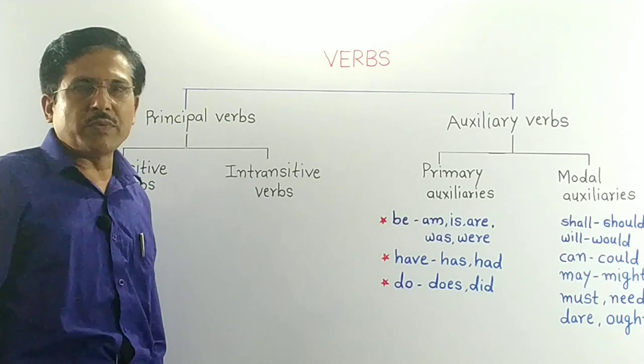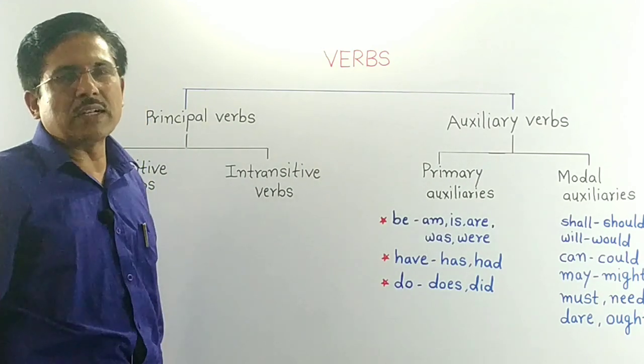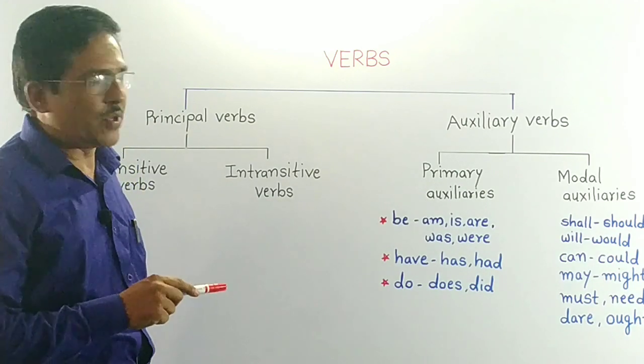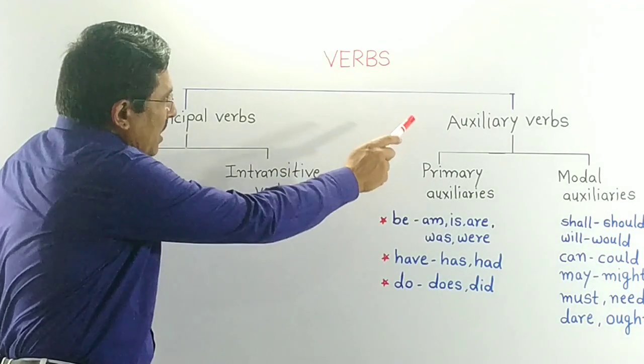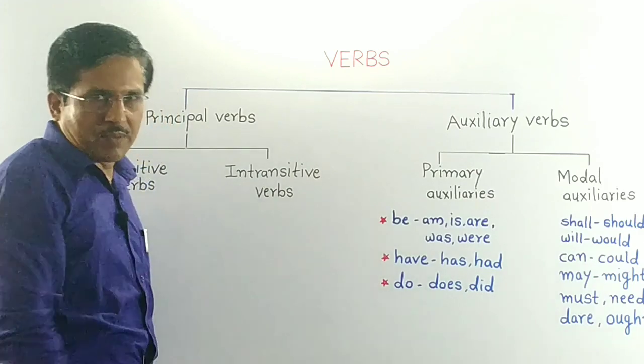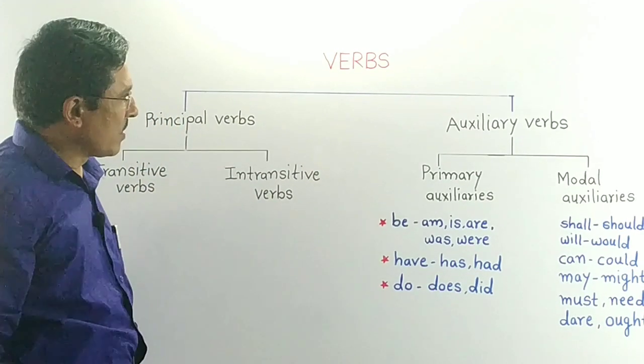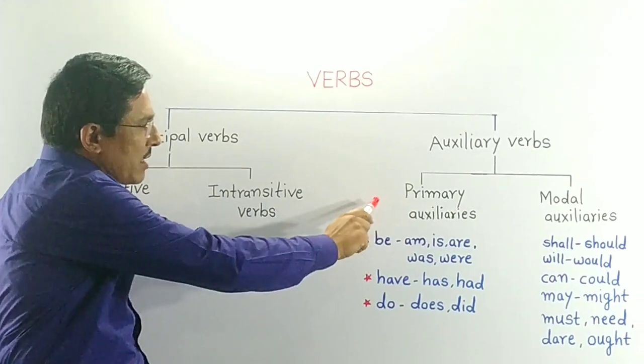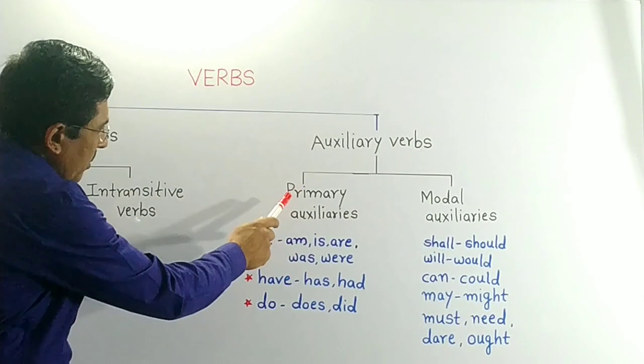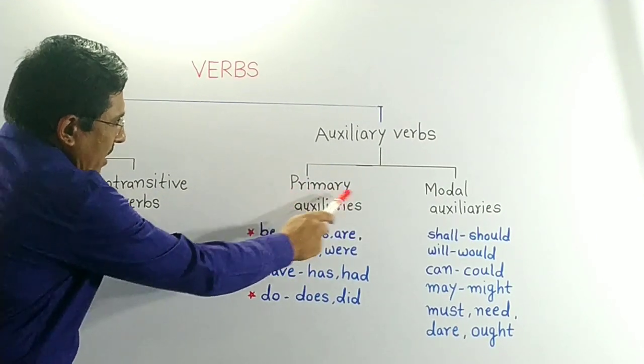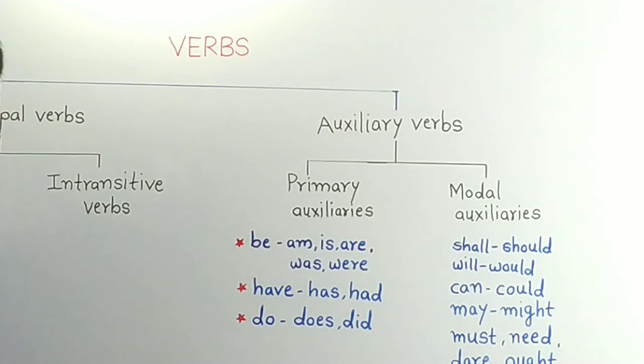The link of that video is given in the description of this video. Second type is auxiliary verbs. Auxiliary verbs are again of two types, primary auxiliaries and modal auxiliaries.